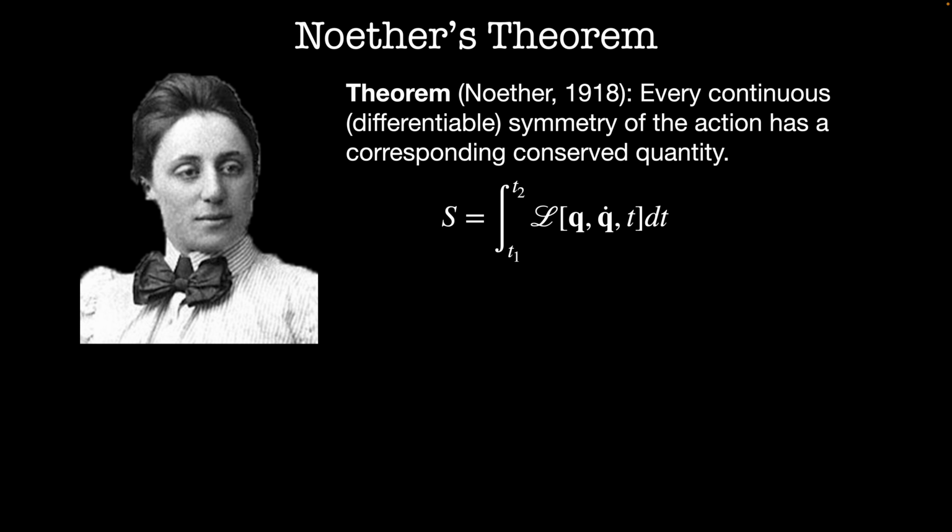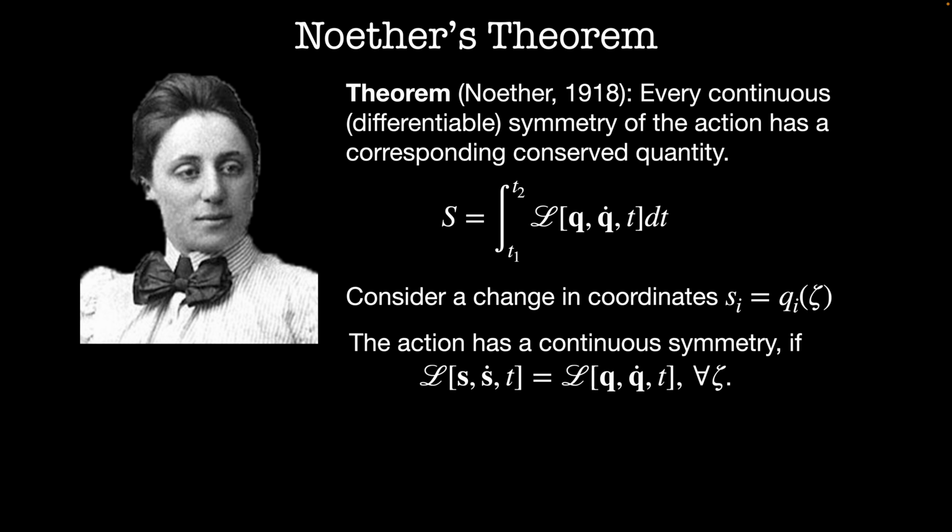Our action, S, is given by the integral from time t1 to time t2 of the Lagrangian as a function of the generalized coordinates q, their derivatives q dot, and time, integrated over dt. Consider a change in coordinates. We've done this before from Euclidean coordinates to generalized coordinates, but here we'll call our new coordinates s. They are functions of some continuous parameter zeta for each of the original qi's.